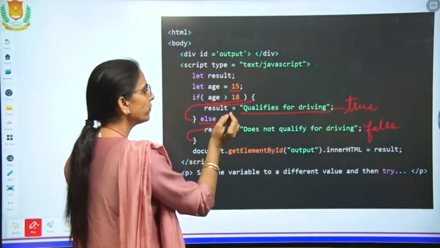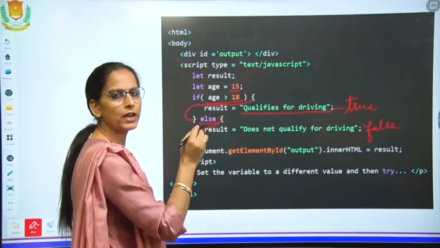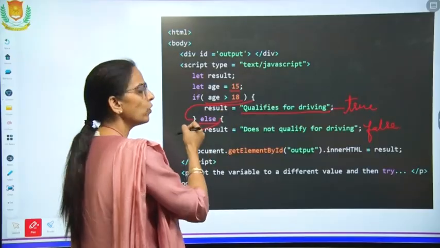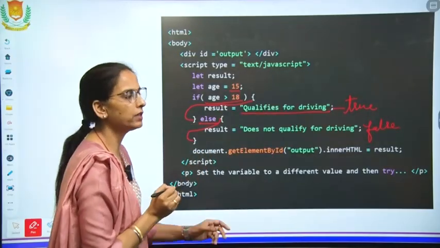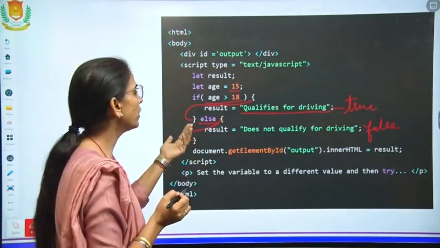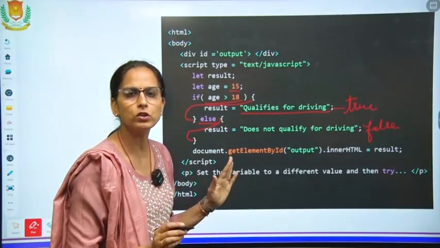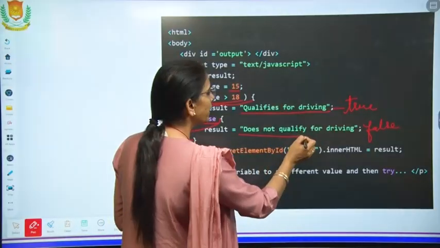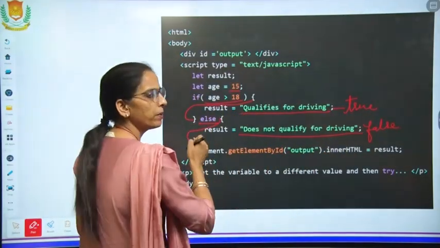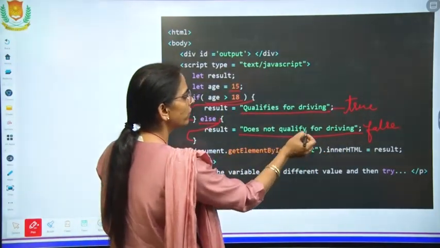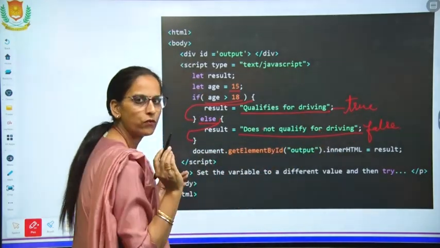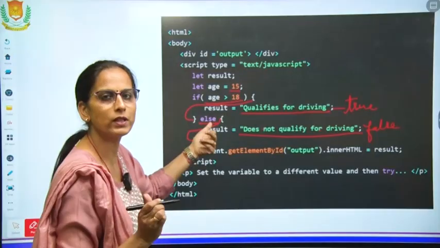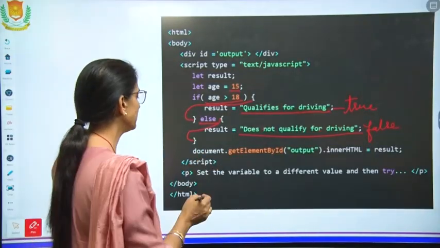Now else, if the user gives some value other than this, 15 or below 18, then what will be printed? In the previous program for below 18 there was no statement. So this time we have given the statement. If we give a value below 18 then it prints does not qualify for driving. The false part will be printed when the condition is false.